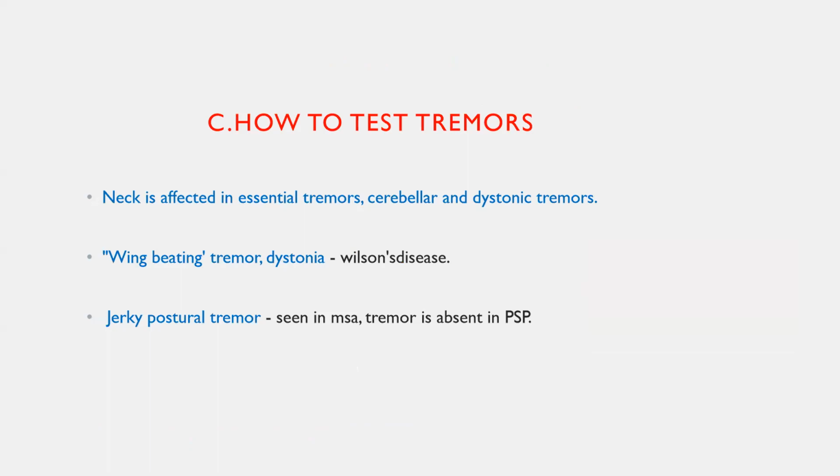Neck tremors can be seen in essential tremors, cerebellar or dystonic tremors. Wing beating tremor is seen in Wilson's disease, and jerky postural tremors can be seen in multiple system atrophy, and tremor is absent in progressive supranuclear palsy.